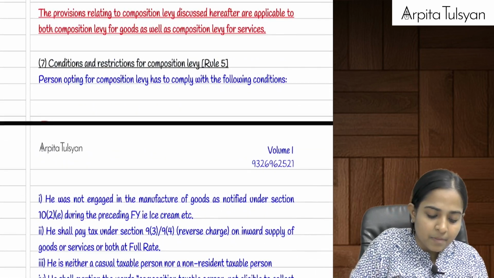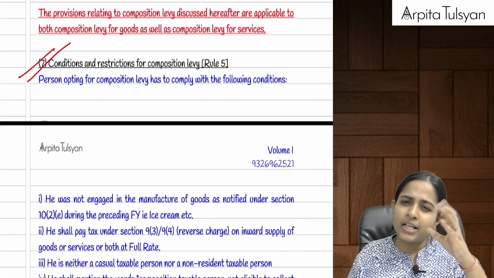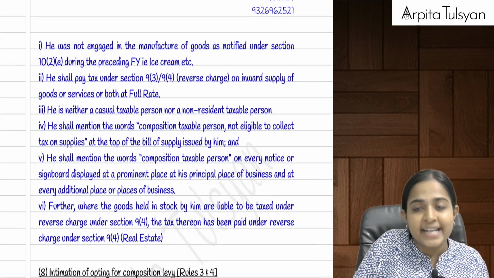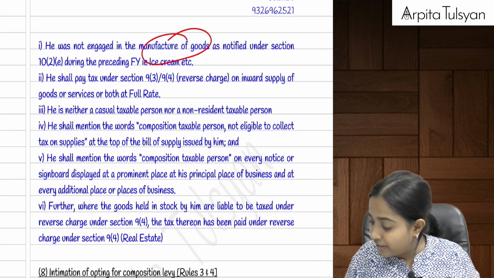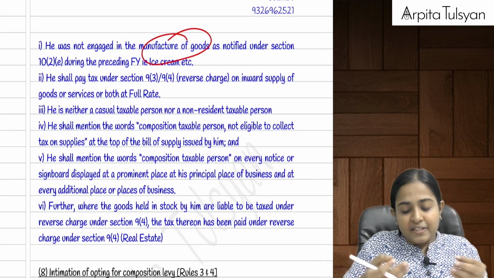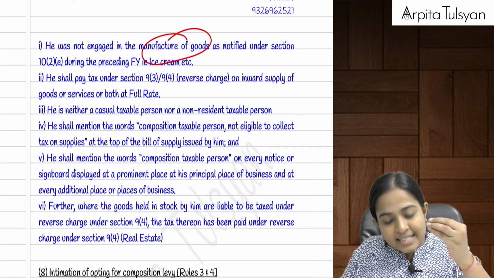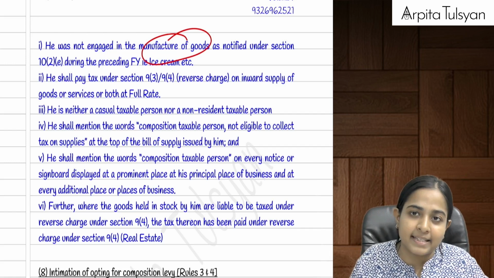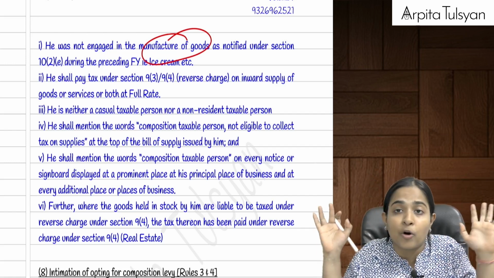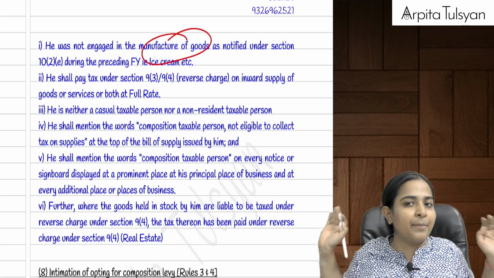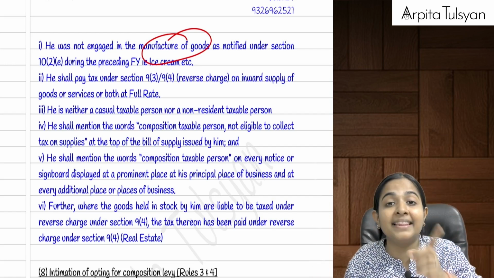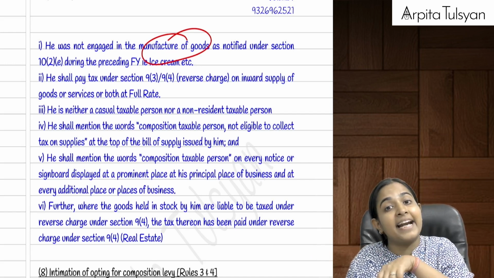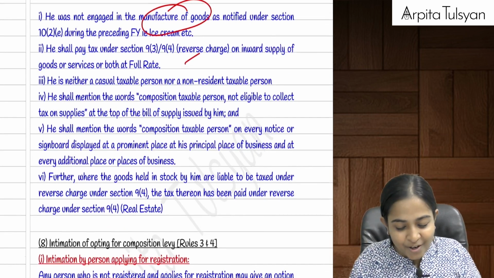Now listen, some terms and conditions for this composition levy. Last few points, okay? First of all, he should not be engaged into manufacturing of those notified products, etc. Next, if suppose there is some inward supply, if suppose there is some purchases on which he is liable to pay tax under reverse charge mechanism, then he will have to pay tax. Then he cannot say I am a composition scheme person, RCM is not applicable to me. No, he will have to pay tax on RCM, and that too at full rate, not at 1%, 5% and 6%. And can he take the credit of that? No, he cannot take the credit of the same.